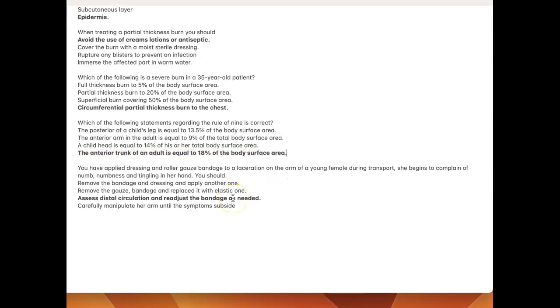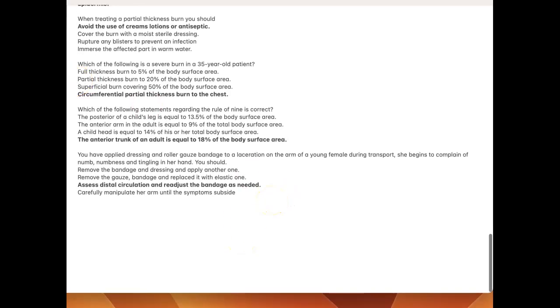You have applied a dressing and roller gauze bandage to a laceration on the arm of a young female during transport. She begins to complain of numbness and tingling in her hand. You should assess distal circulation and readjust the bandage as needed.